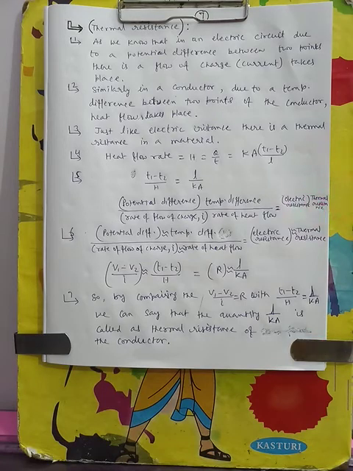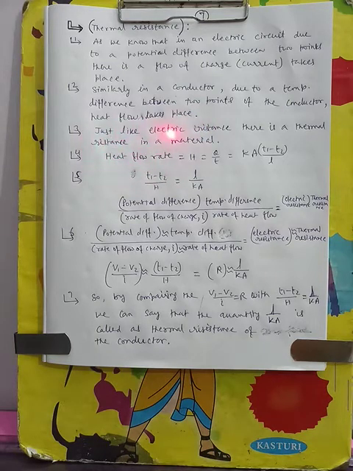Let us have a look at one more quantity, that is thermal resistance. As we know, in an electric circuit, due to a potential difference between 2 points, a flow of current takes place. Similarly, in a conductor, due to a temperature difference between 2 points, a flow of heat takes place. Just like in a conductor, due to potential difference, current flow takes place, similarly due to temperature difference, heat flow takes place.